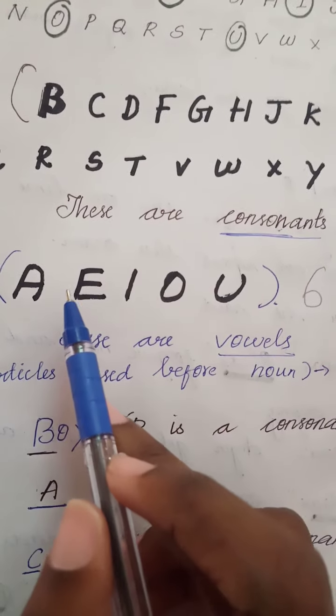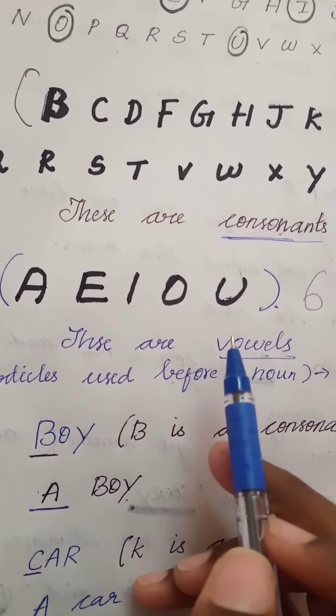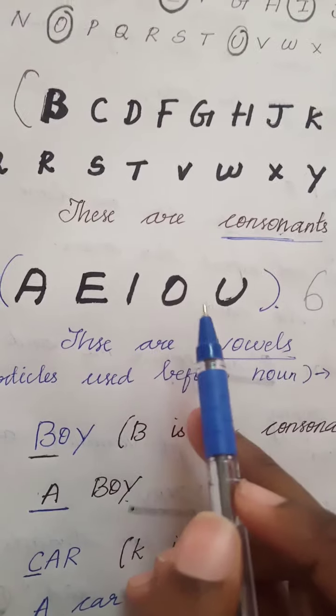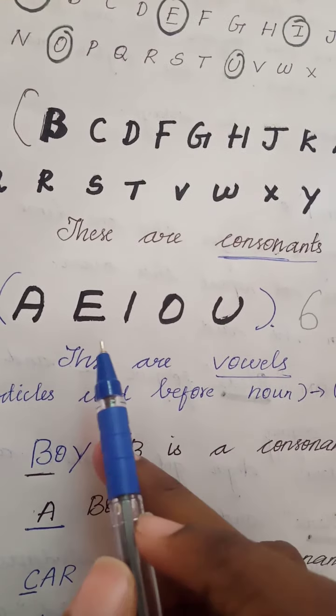Vowels. A, E, I, O, U. These are called vowels. What are the vowels? A, E, I, O, U are called the vowels.